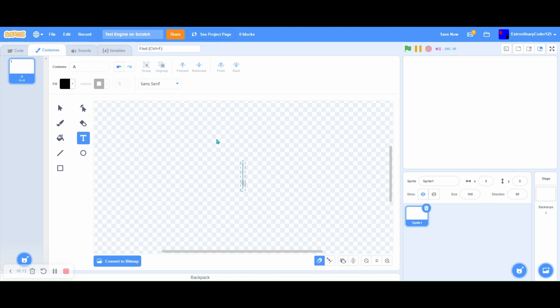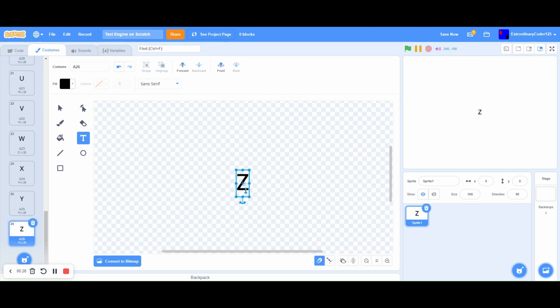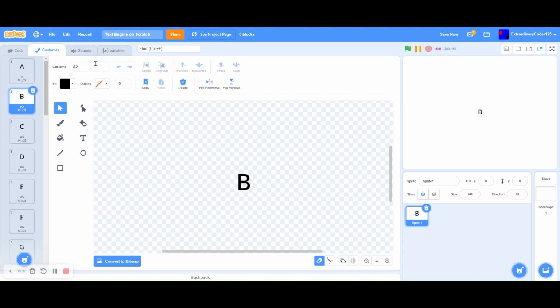First, you must make all the letters of your text engine, like the letters and numbers. You can do capital or lowercase, it won't really make a difference. I'm just going to do only uppercase, but I'll show you how to do lowercase later in the episode. So let's do this. It took me around 3 minutes just to make all the letters. Now it's time for me to rename them.